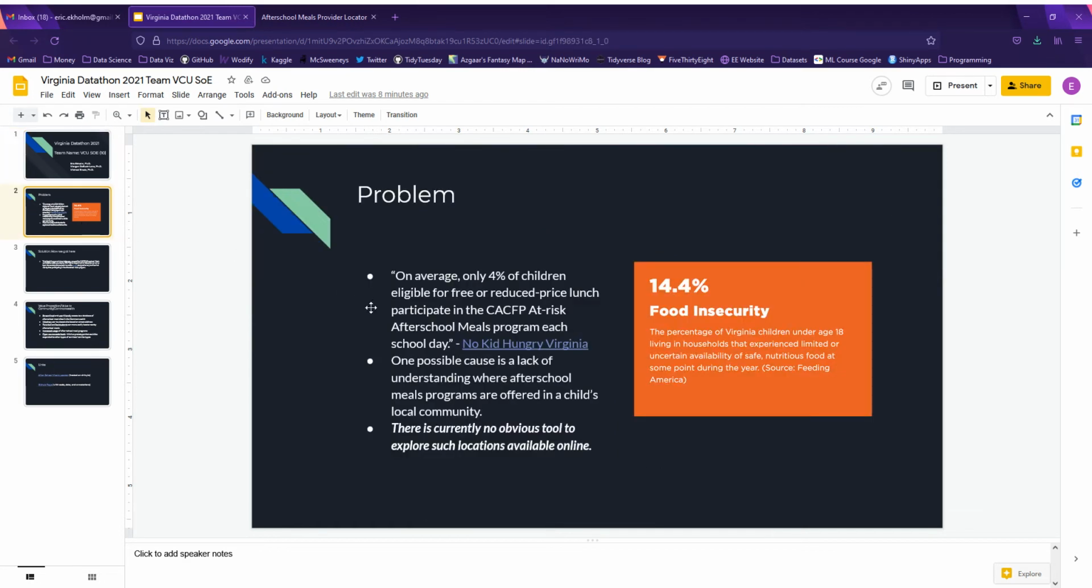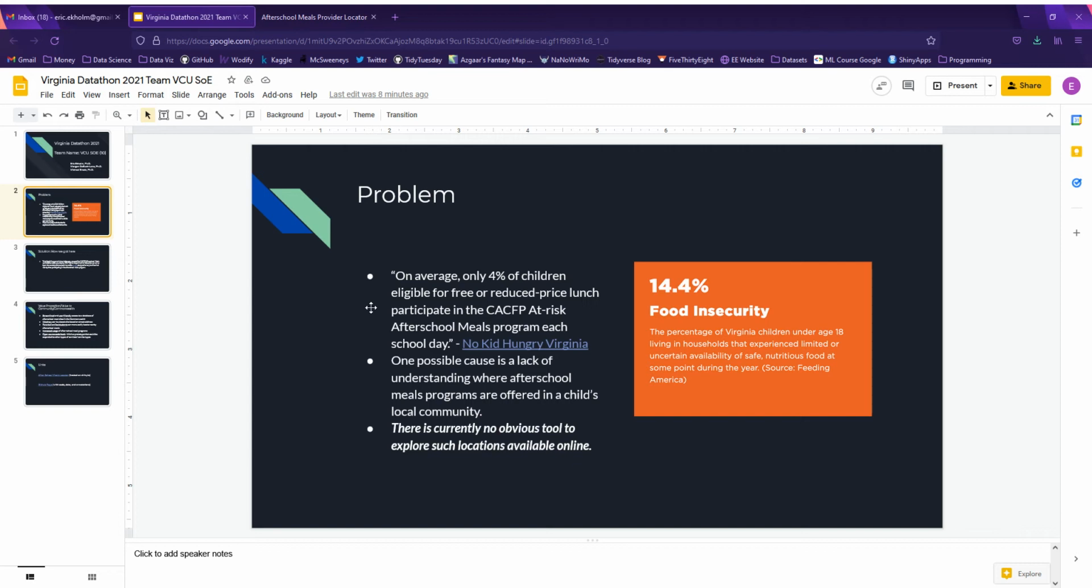So getting into it, it's probably no surprise, given our affiliation with VCU School of Education, that we were drawn to the education data sets in this year's Datathon. And as we dug into those, we discovered this data set relating to after-school meal program participation.